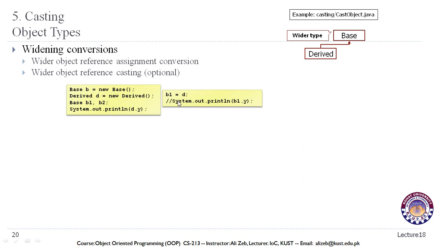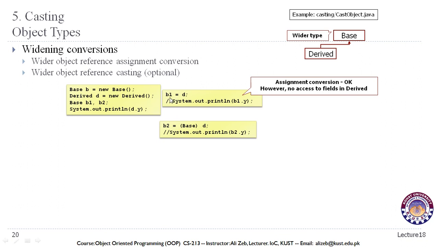So as we can see, we have declared an object of the subclass and we can assign it to the object of the superclass because it is a wider conversion, and we will not get any error for this. But as we understand, we cannot access the methods or fields of the subclass through the object of the superclass.